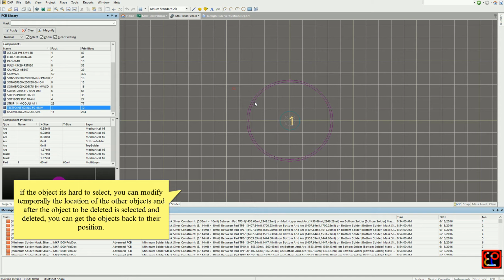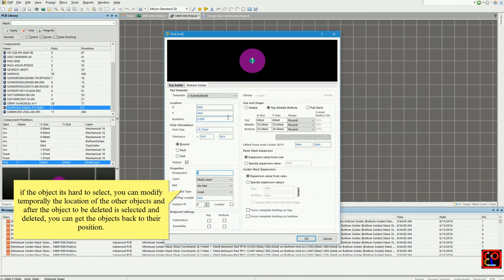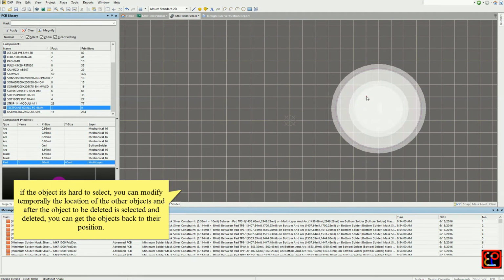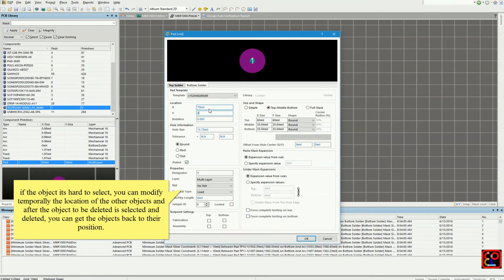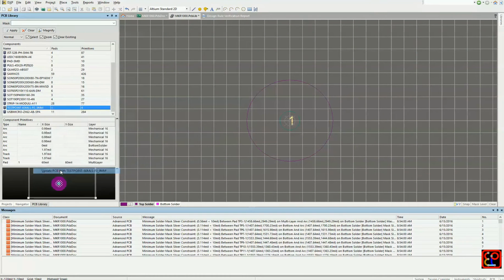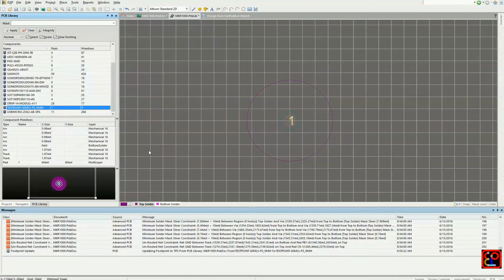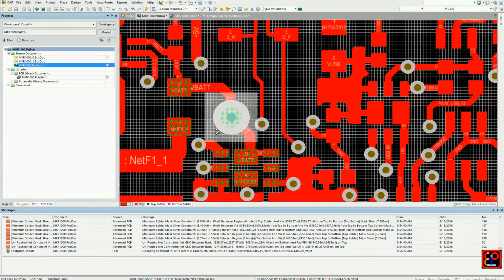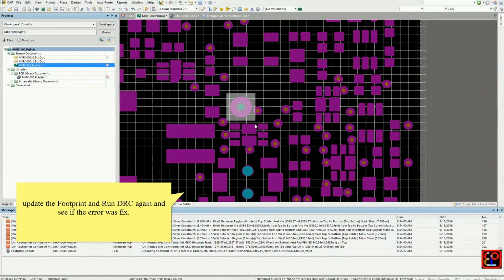So as soon as you identify the object to be deleted, you can modify or move the other elements, but you need to get them back. In this case, the path is on the origin, 0. After you modify, please go and update the PCB.